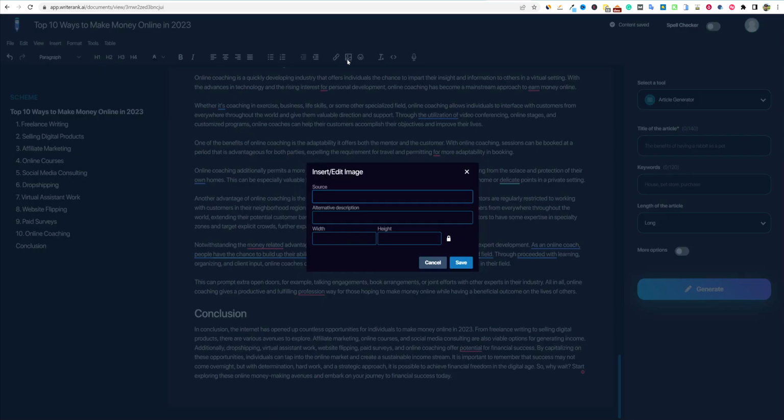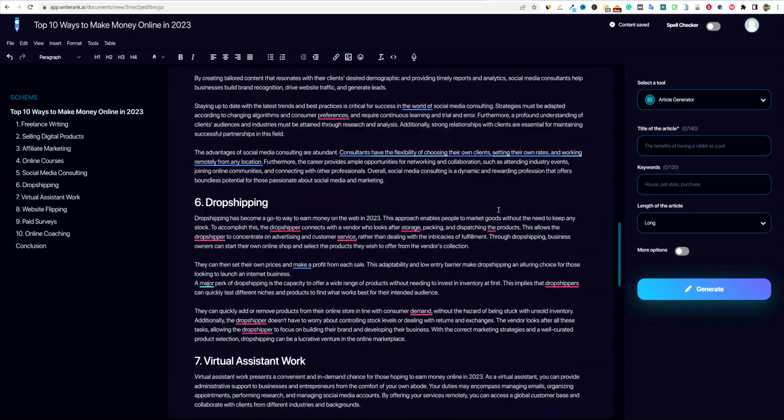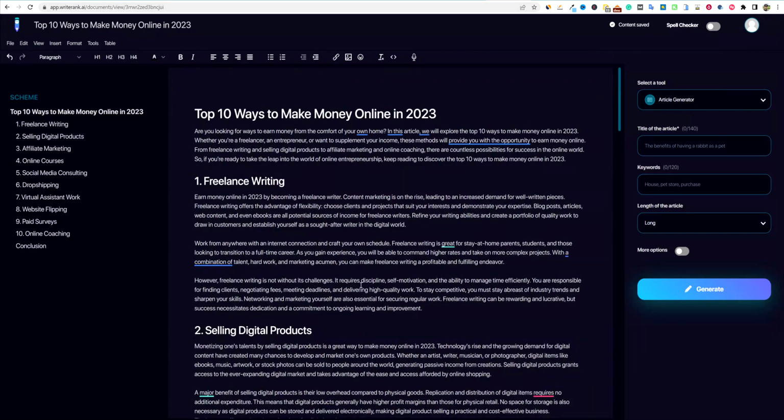They have images. We can come in here and add images. So you have your editor over here with all the things that you would expect in an editor, but there isn't an SEO grader or anything like that. So I'm not really sure how much I would use this editor tool. And then also this says title of article, so I'm not really sure.